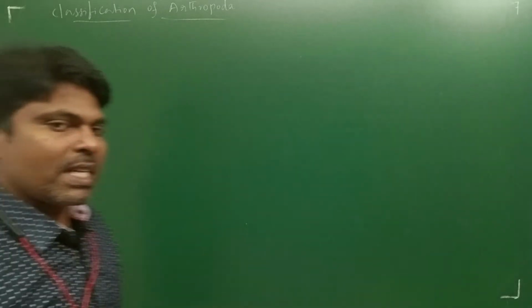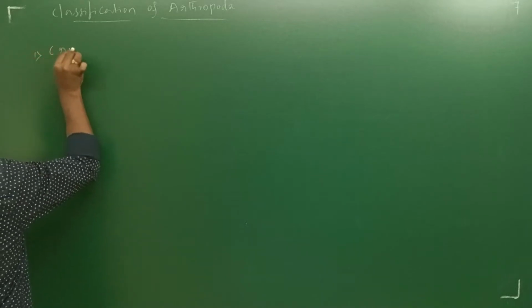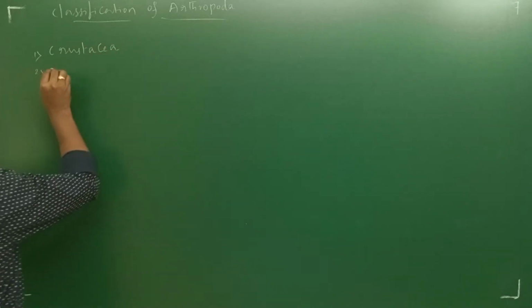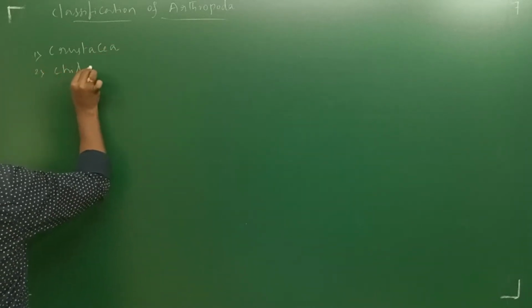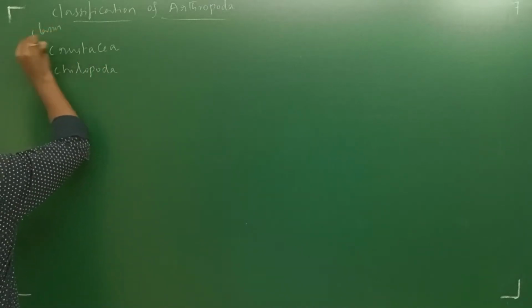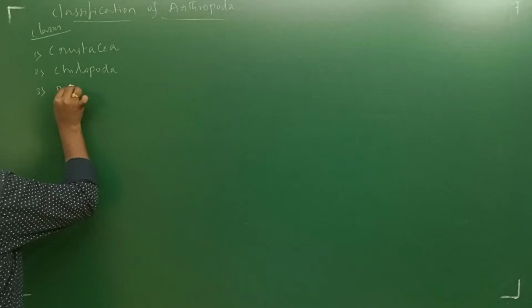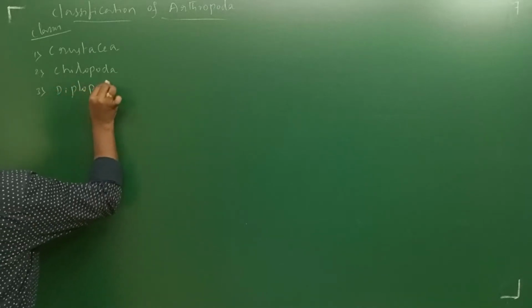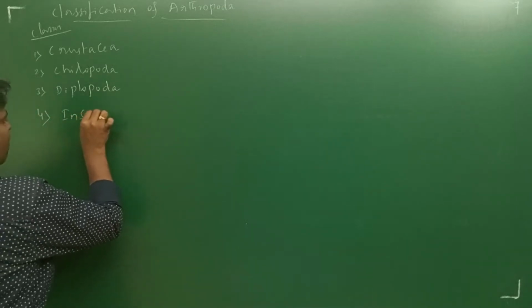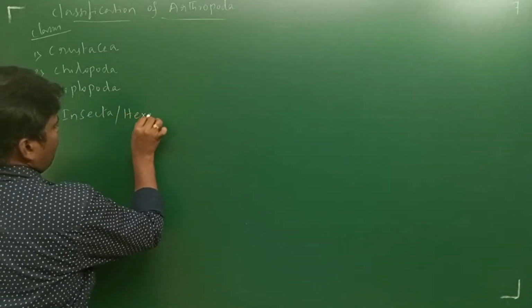What are the classes present in Arthropoda? First, Crustacea. Second, Chelopoda. Next, Diplopoda. Insecta, also known as Hexapoda.